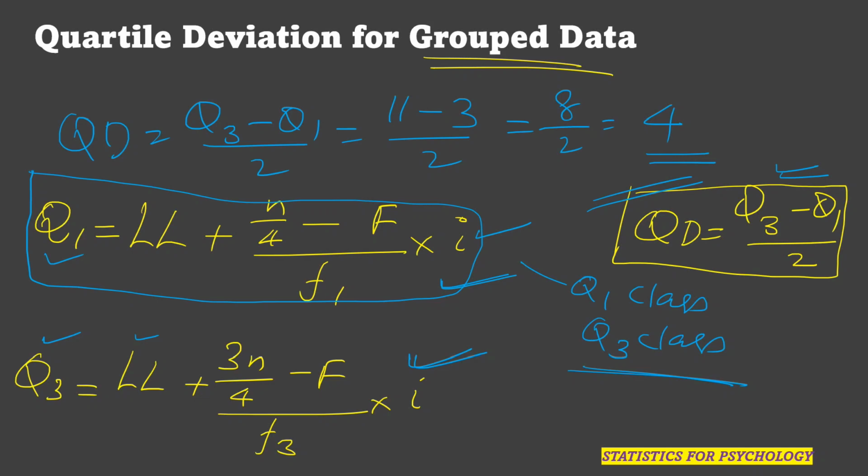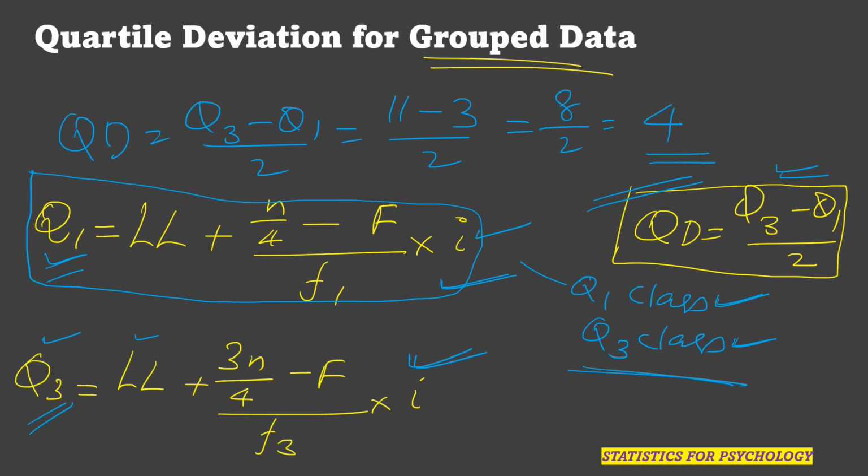Initially we have to arrange the data in the given order, then calculate the cumulative frequency, then identify the Q1 class for calculating Q1 and the Q3 class for calculating Q3. Then after computing Q1 and Q3, we substitute the values in the formula to find the quartile deviation.